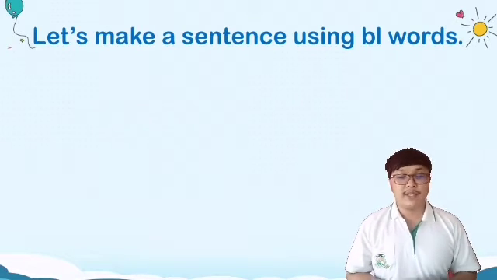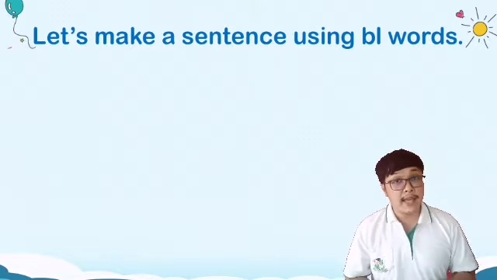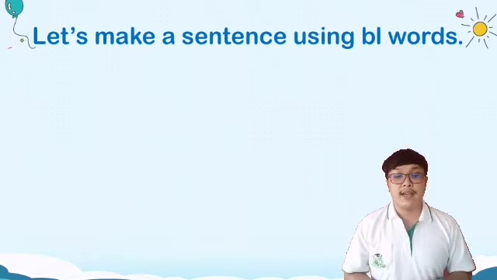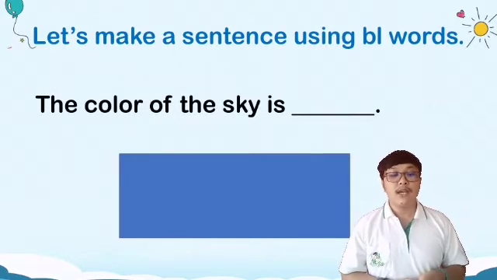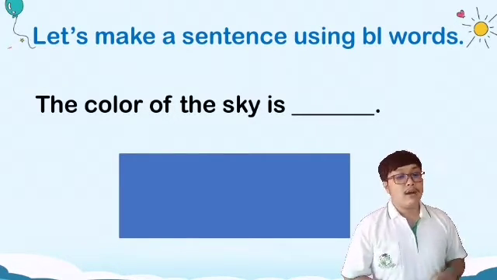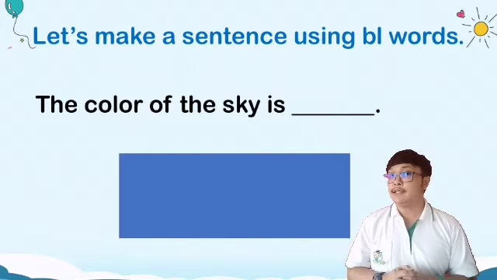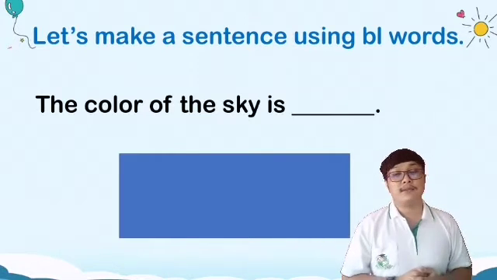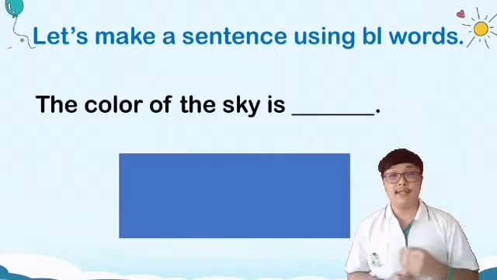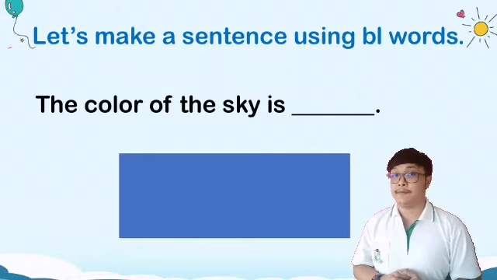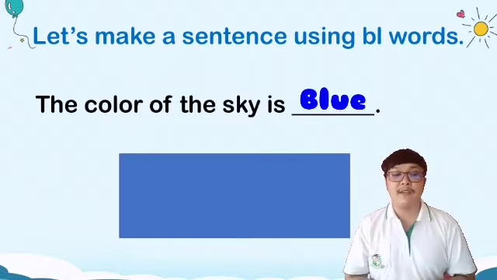Now students, let's make a sentence using the BL words. The color of the sky is, again students, can you read it? The color of the sky is what? Blue. Okay, very good.